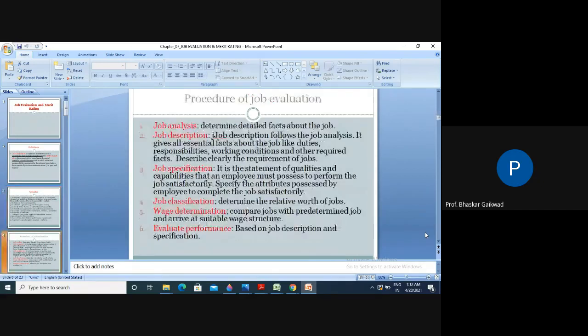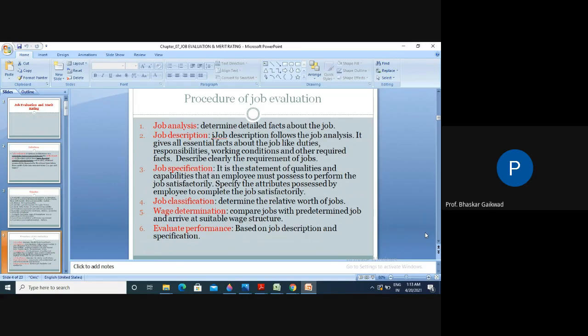Then, procedures of job evaluation. In these procedures, only three points are important: job analysis, job description, and job specification.